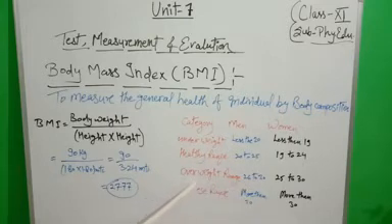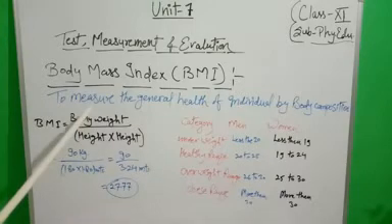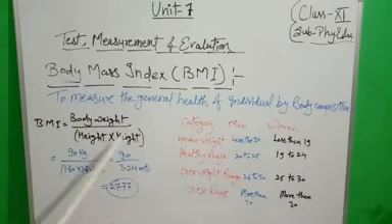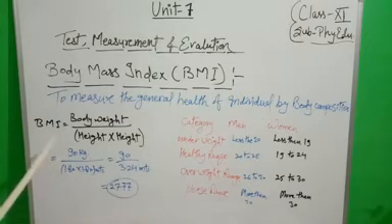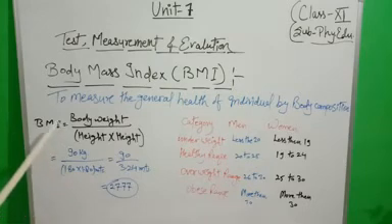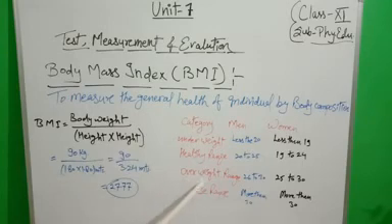It is the overweight range. So on the basis of this formula and calculation, we find out the BMI of the individual who has a 90 kg weight and height of 1.80 meter. The BMI of that man is in the overweight range.